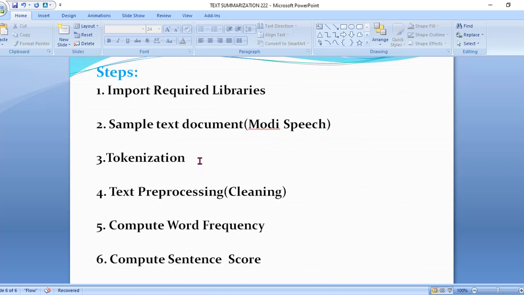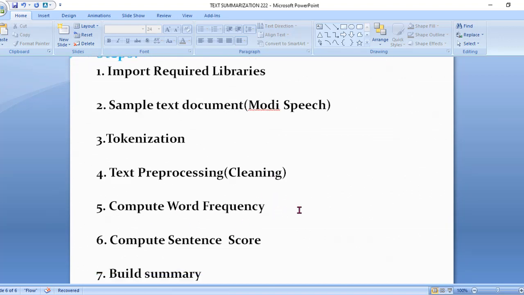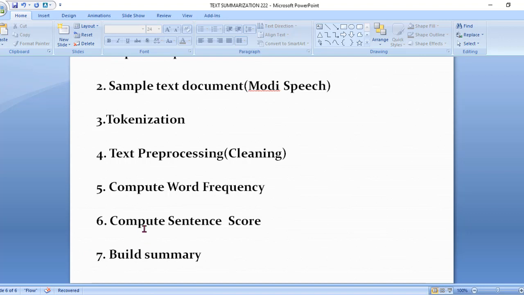Then I have to do the tokenization, which I'll explain during my session. Then text pre-processing, to clean the data. Then I have to compute the word frequency for each word present in the document, and then compute sentence scores, which I'll tell you during the session. In my last step I have to build the summary, that is, summarize the whole document.